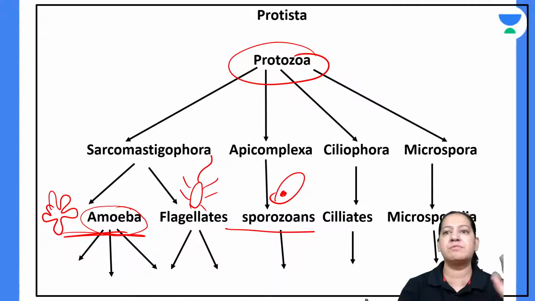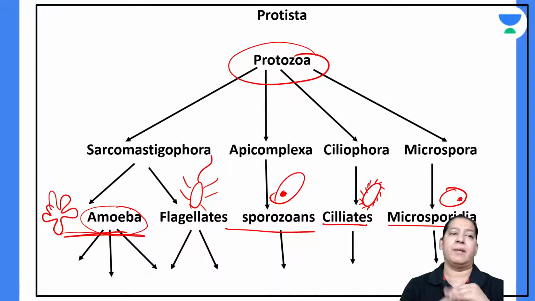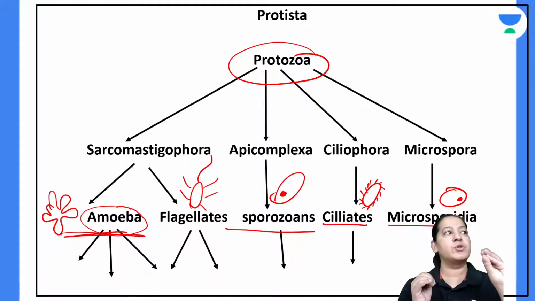That's why they are known as sporozoans. Ciliates are known as ciliates because they have cilia on their body, and microsporidia are known as microsporidia because they have microspores inside them. So we divide the protozoa into 5 categories.